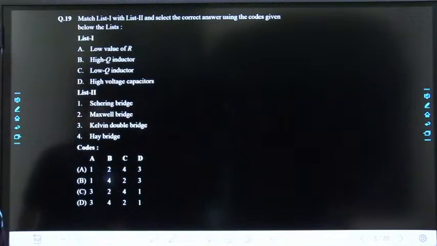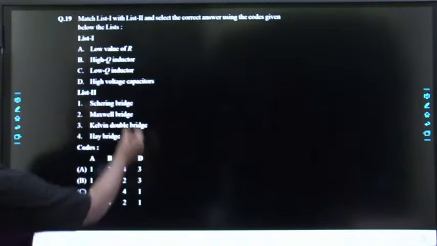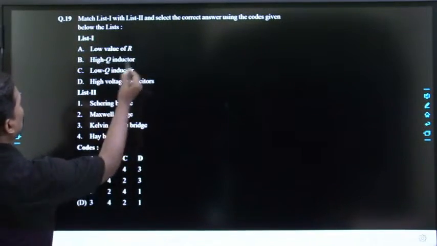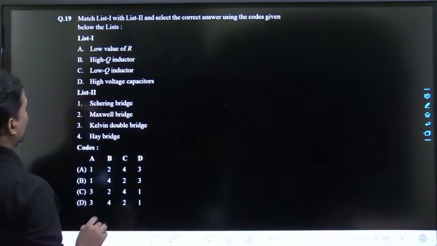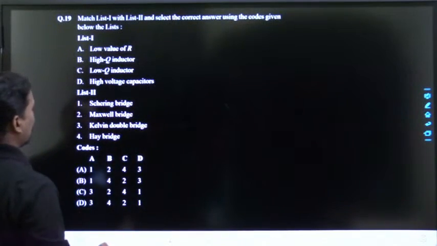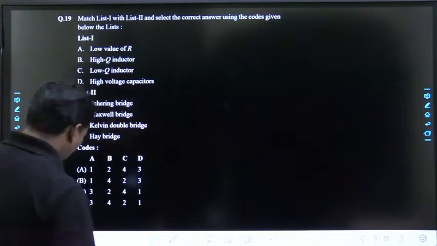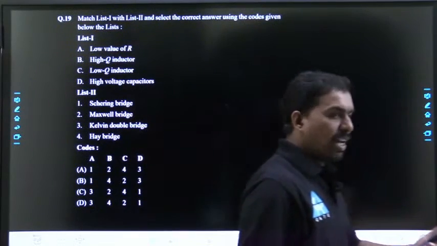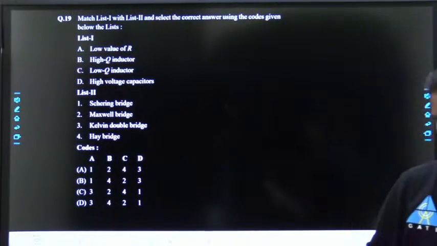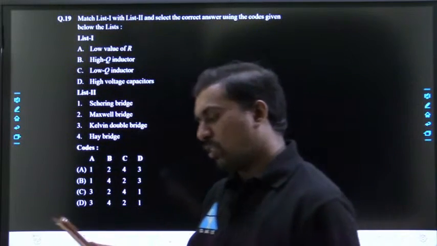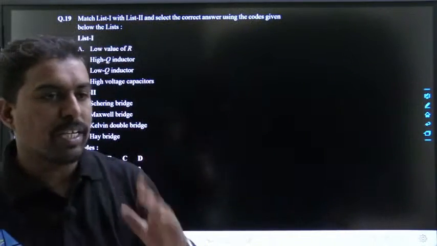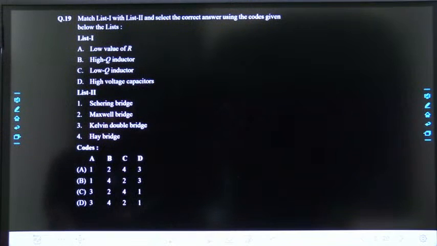Match list 1 with list 2 and select the correct answer. Low value of R, high Q inductor, low Q inductor, high voltage capacitors, Schering, Maxwell. So we will answer quickly. I am expecting answers this time. Why? Because yesterday I have given the hints also. Nivesh, Shubham, yesterday I have given some hints to you. Answer please.